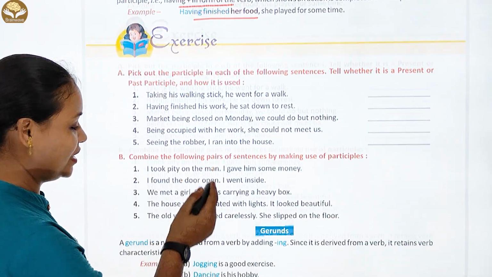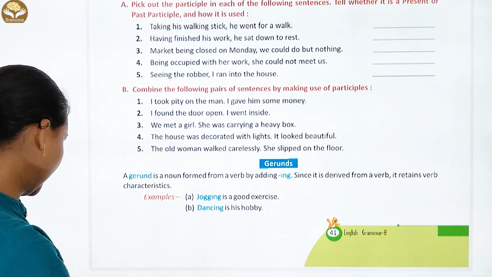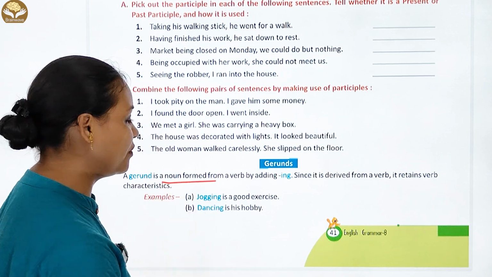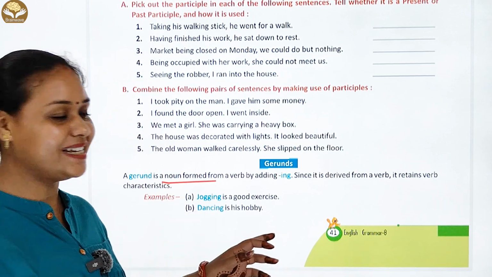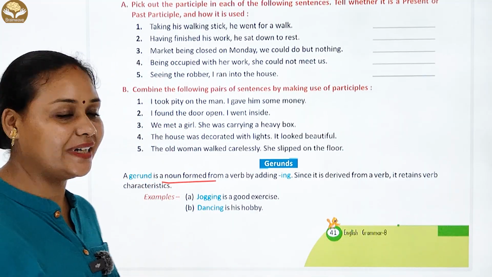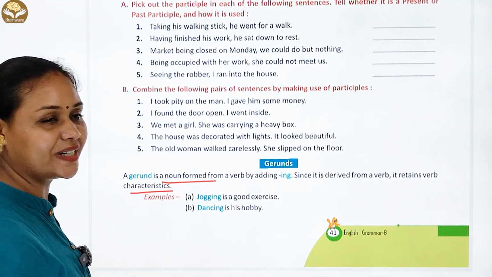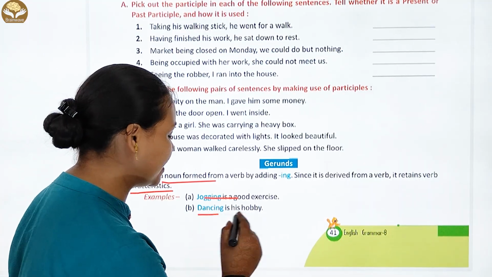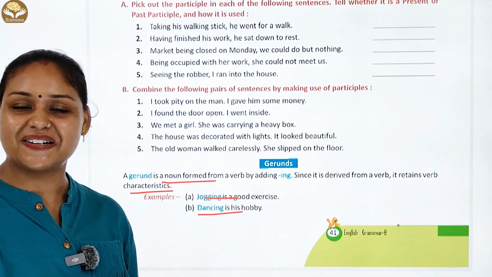Okay? चलिए आगे हैं. Here's हमारे सामने gerund. A gerund is a noun formed from a verb by adding ing. Since it is derived from a verb, it retains verb characteristics. Example है: jogging is a good exercise, dancing is his hobby.